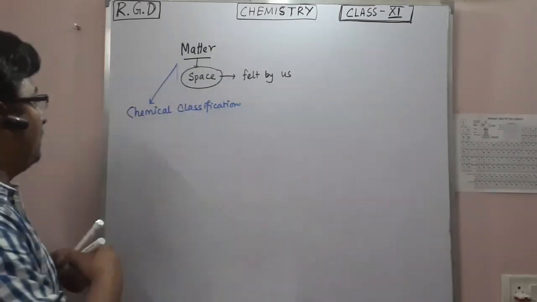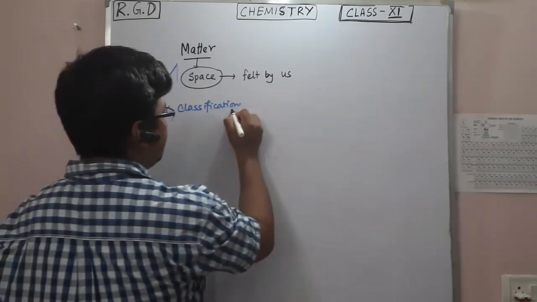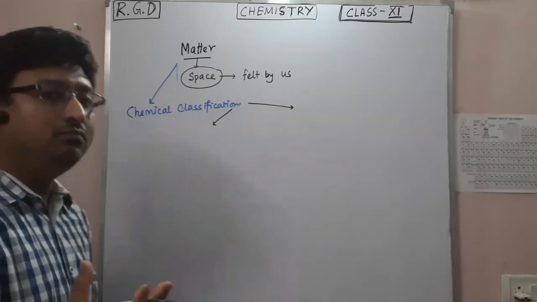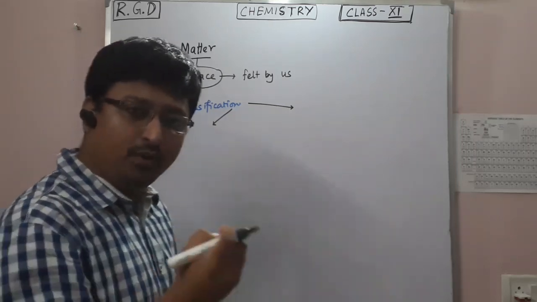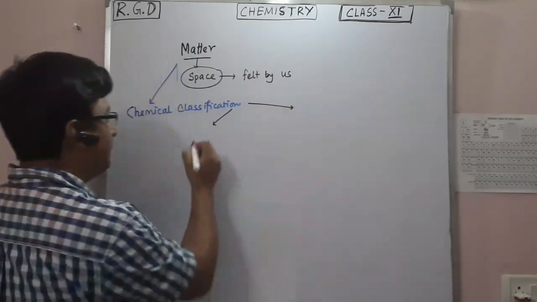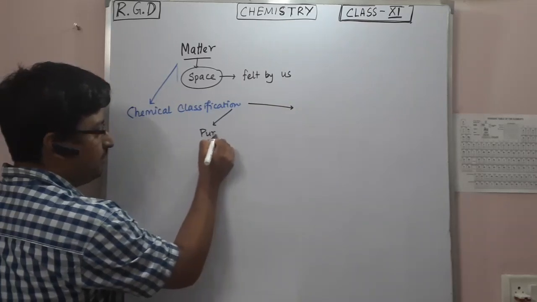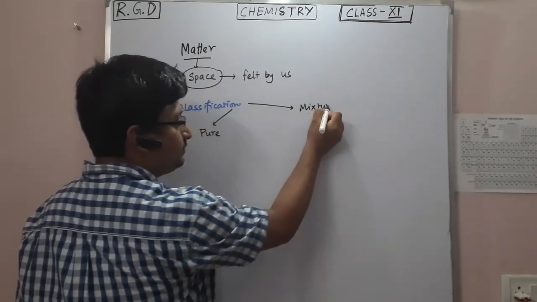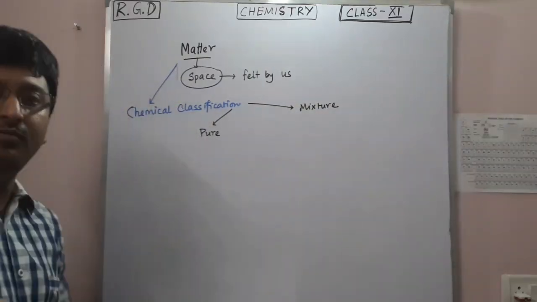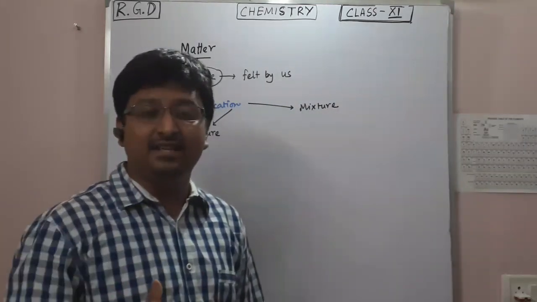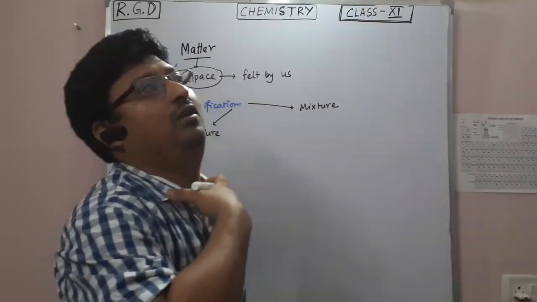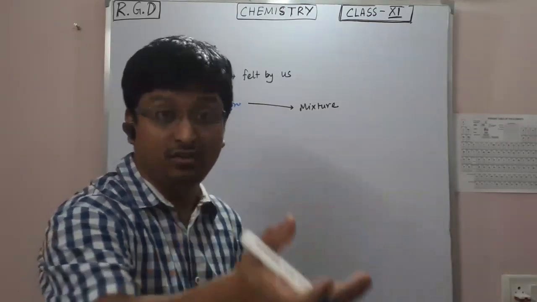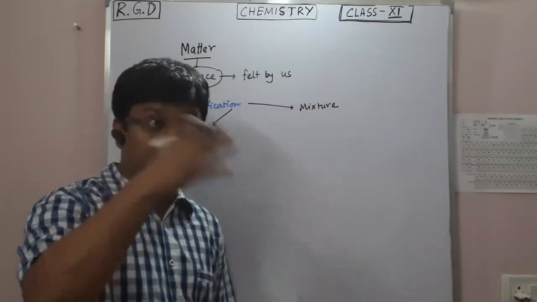In this chemical classification, matter can be either pure or mixed. It can be a pure substance or it can be a mixture. There are two possibilities. Either it is pure itself, let's say all carbon, or it can be a mixture of carbon, nitrogen, oxygen, or any three, four elements.